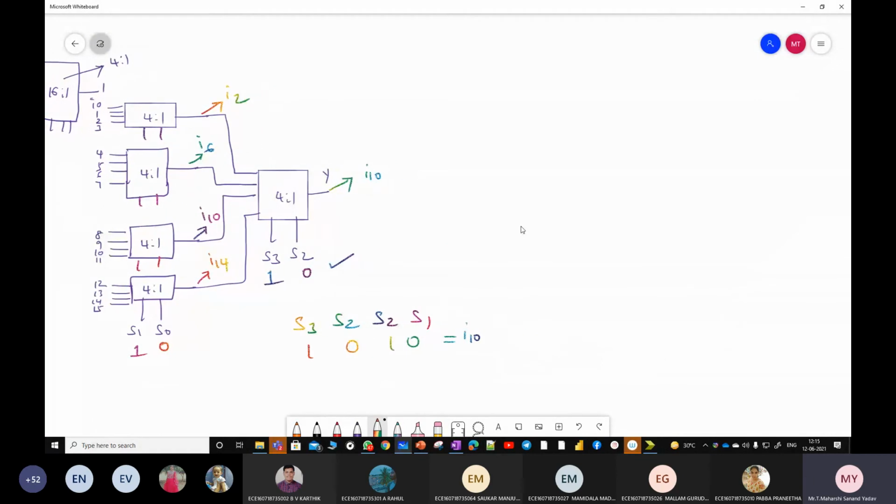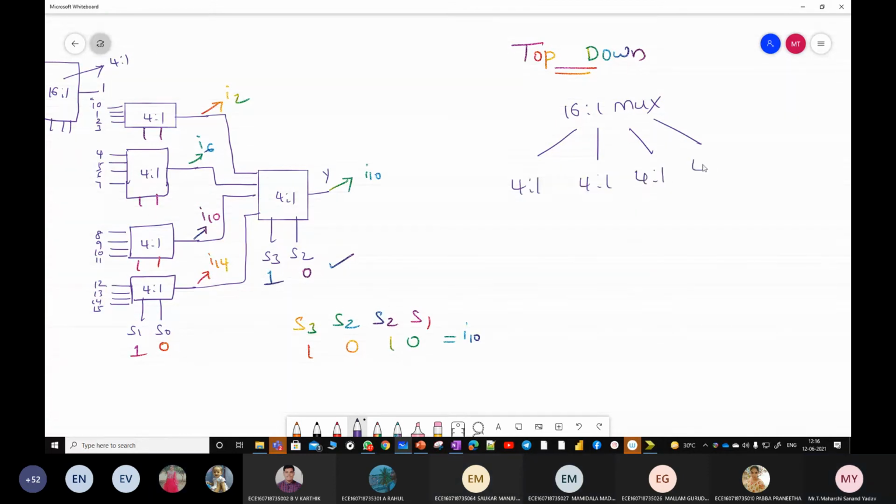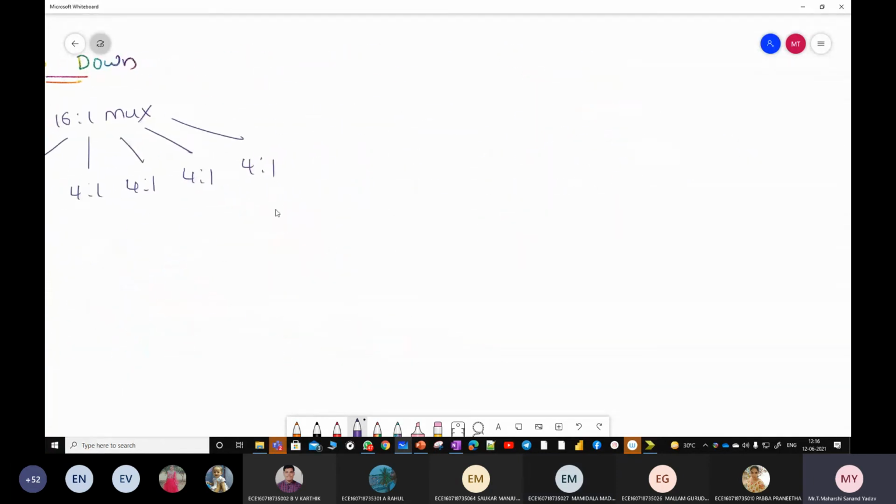So tell me the design approach, top down or bottom up, which one do you want to follow? Top down. Tell me the hierarchy for top down. What will be your top module? The 16:1 mux. How many 4:1 muxes are needed? 5. Okay, 5 4:1 muxes. Next, for the 4:1 mux, are you following any concept behind it, or directly writing the code? Gate level. So directly you can write the code using gate level. So the first step is to write the code for the 4:1 mux.